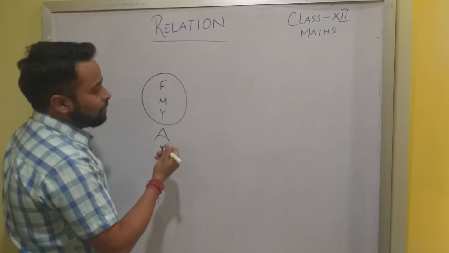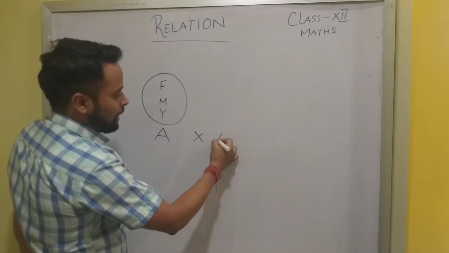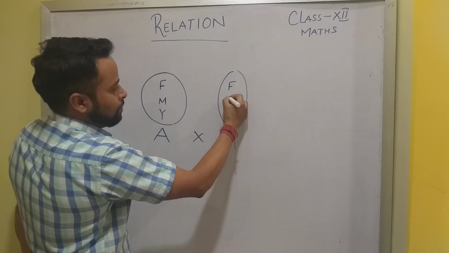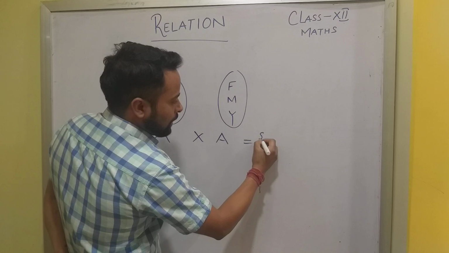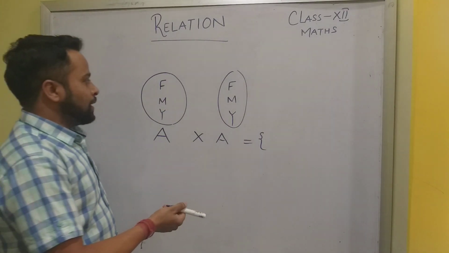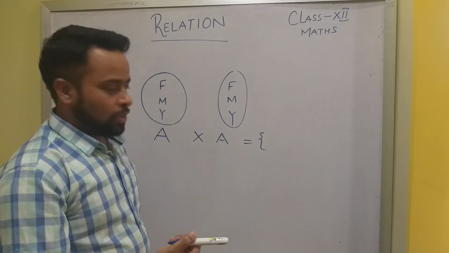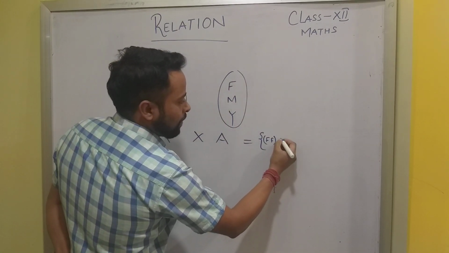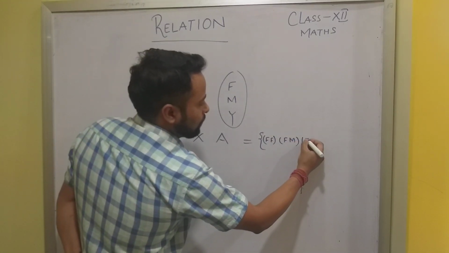In mathematics we say that a set is a collection of well-defined distinct objects. So if I think of the Cartesian product with the same set A, we again write father, mother and you. Then for the Cartesian product A cross A, the cardinal number is 3 times 3, which is 9. So we'll have father, father; father, mother; father, you.